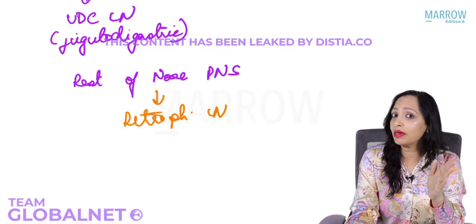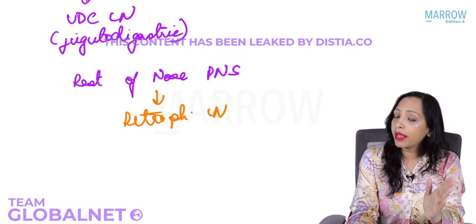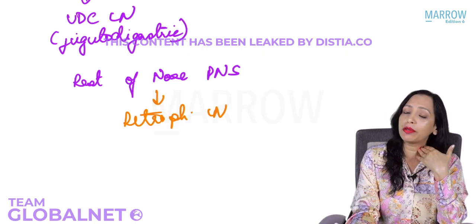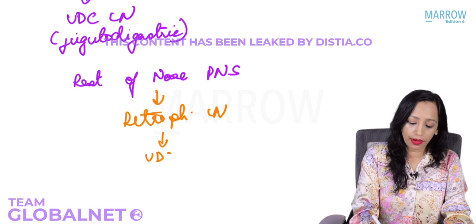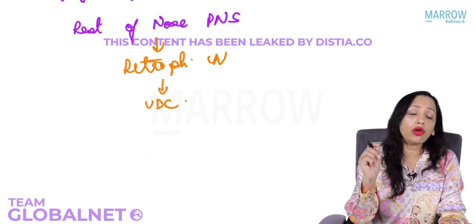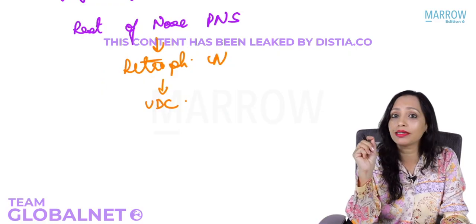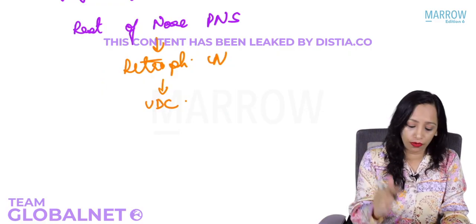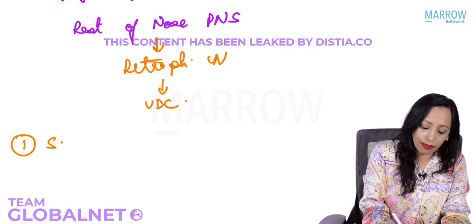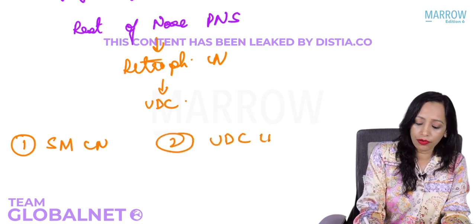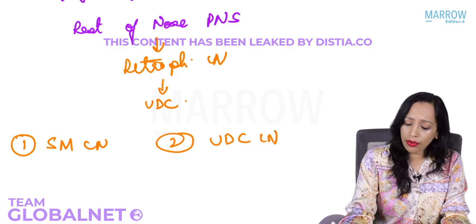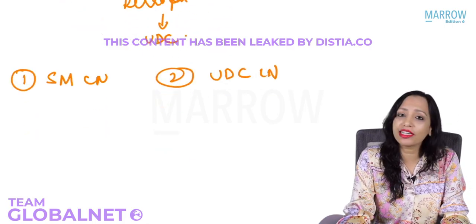So what is the next important lymph node? It drains from the retropharyngeal to upper deep cervical. So from there it comes to the upper deep cervical. So which means that if at all lymphatic metastasis occurs in maxillary sinus carcinoma, it can occur to two lymph nodes. Which lymph node? Either the submandibular lymph node or it can go to upper deep cervical lymph node. So now if there is lymph node metastasis, which stage does it become directly?